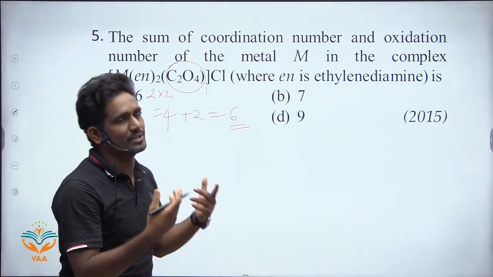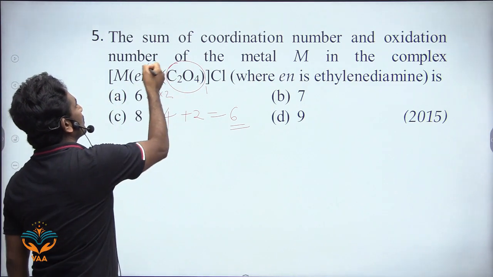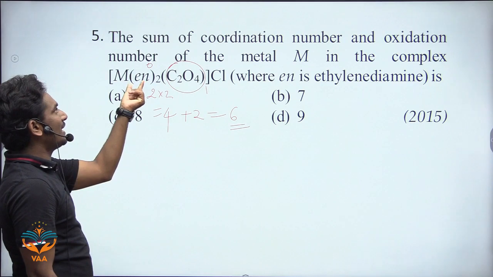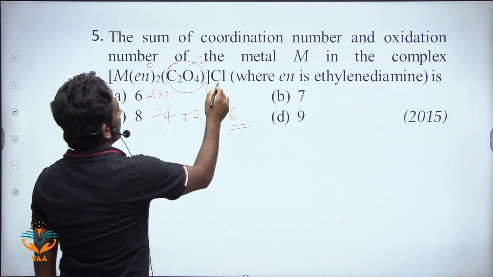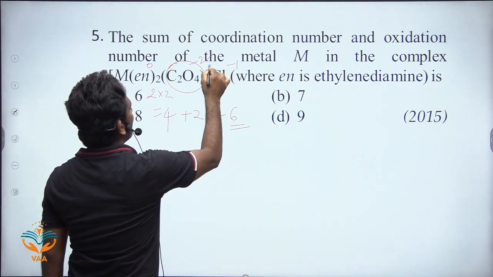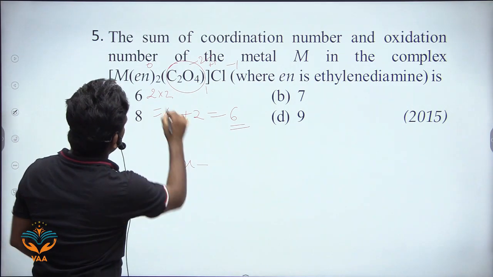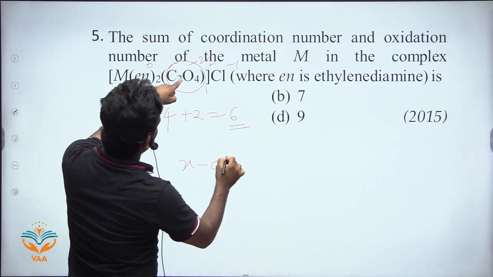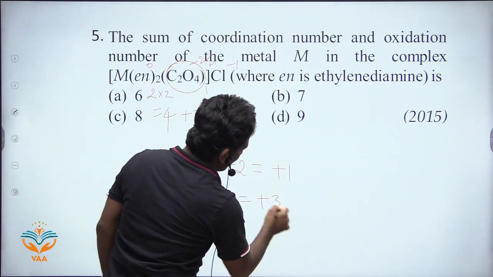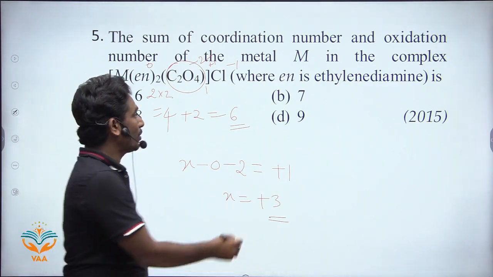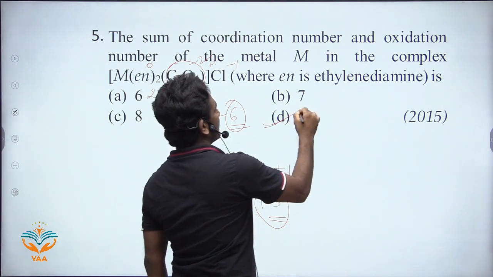But what is the oxidation state of this metal? Here ethylene diamine is a neutral ligand. What is the charge on this ligand? 0. And what is the charge on this ligand? -2. What is the charge on the Cl? -1. What is the charge on the complex? +1. So calculate the oxidation state: X minus 0 minus 2 equal to +1. So what is the oxidation state? X equal to +3. So it is asking for the sum of these two, so 6 plus 3 equal to 9. The answer is D.